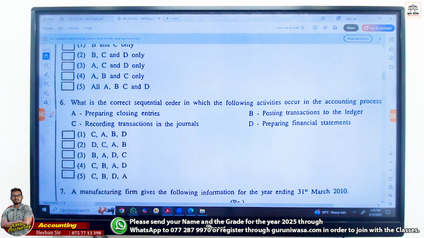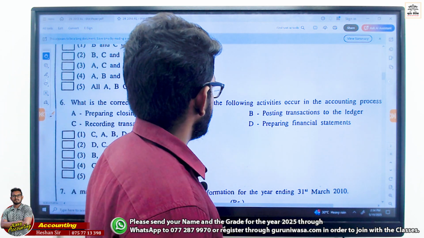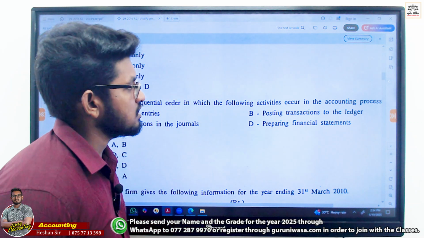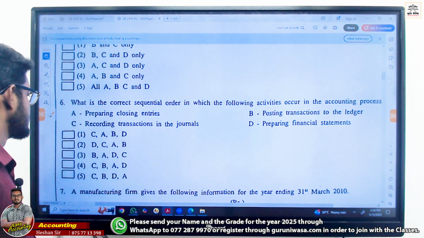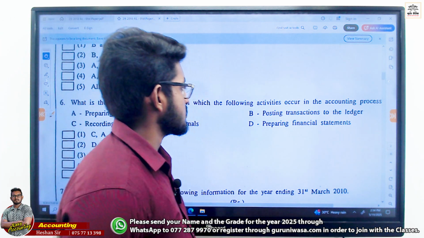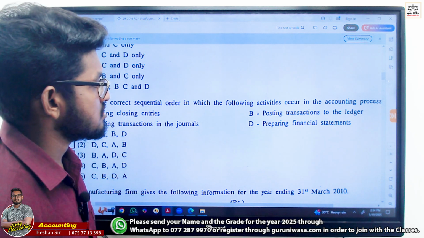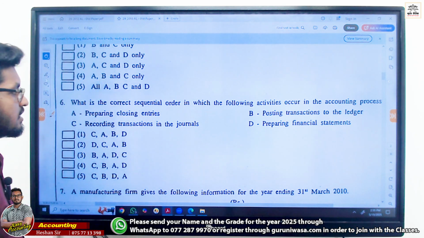What is the correct sequential order? Which of the following activities occurred in the accounting? Preparing closing entries, posting transactions, recording transactions in the journal, preparing financial statements.